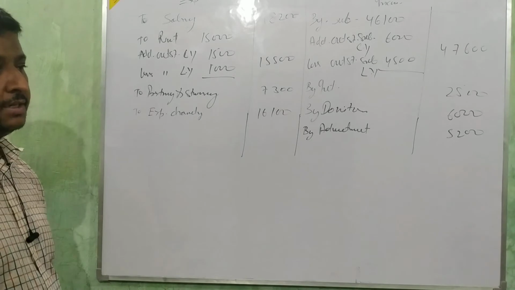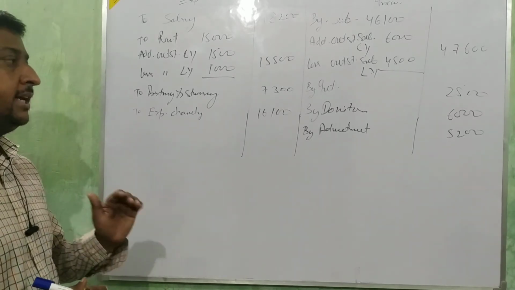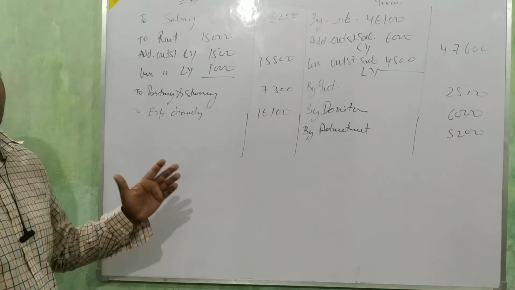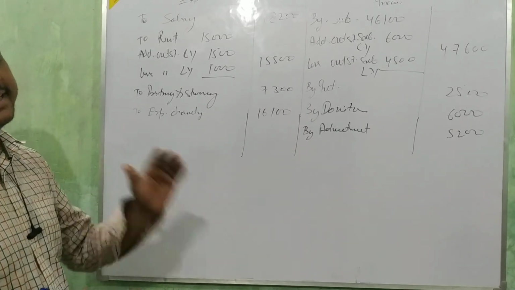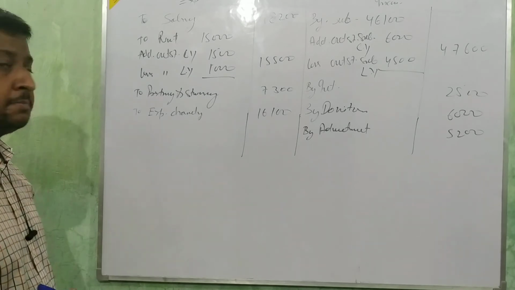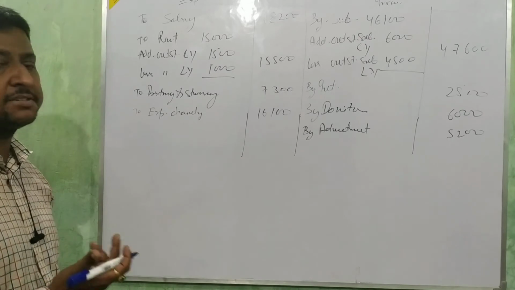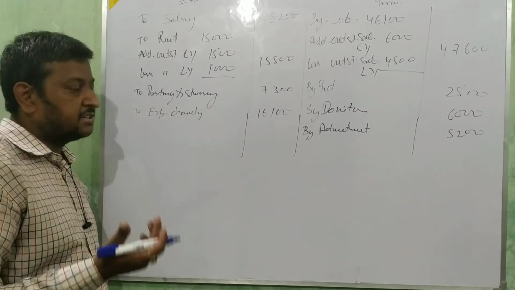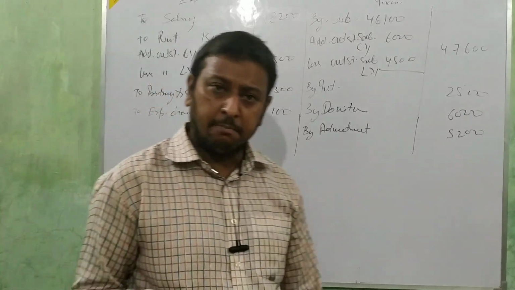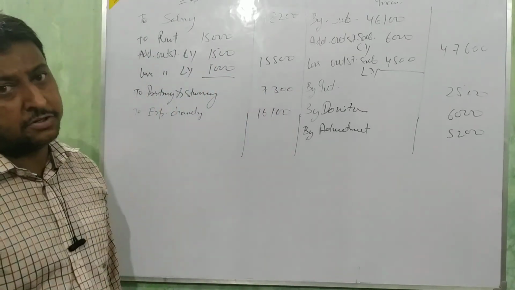By tournament expenses. Tournament expense we are not taking here because tournament fund is given. So that is transferred to the balance sheet, tournament fund, and then less that expense. Anything else? By investment purchased. It's an asset. Assets we take in the balance sheet. Next, by furniture. Furniture is also an asset, we take it in the balance sheet. Next, by balance carried on 31st, balance we are not going to take.